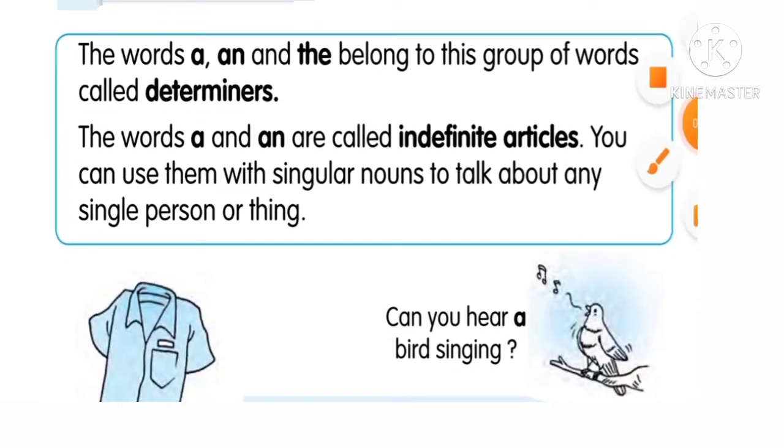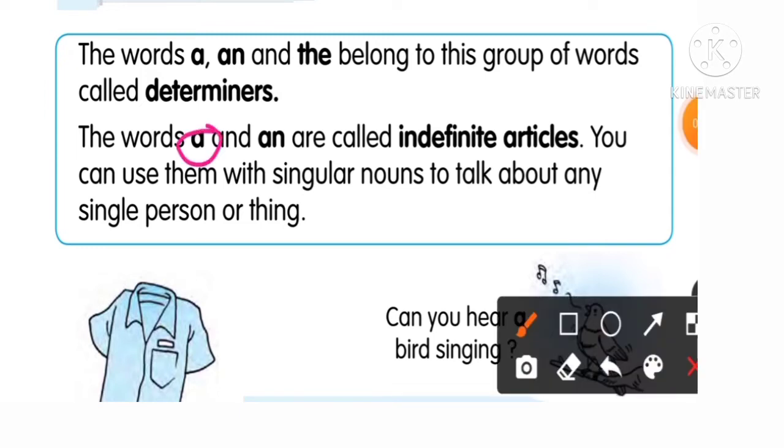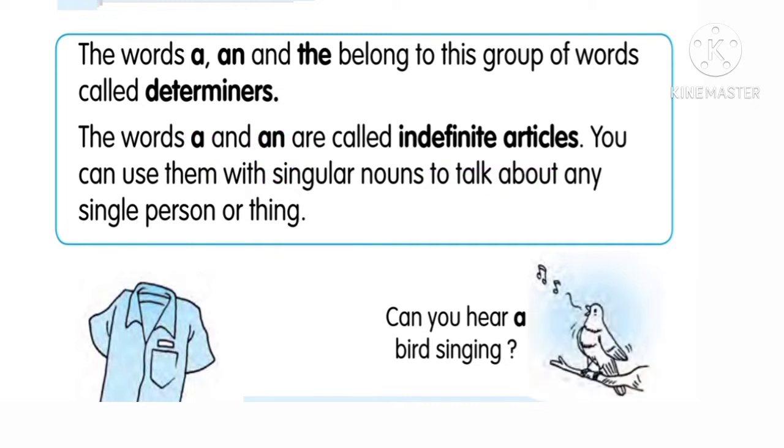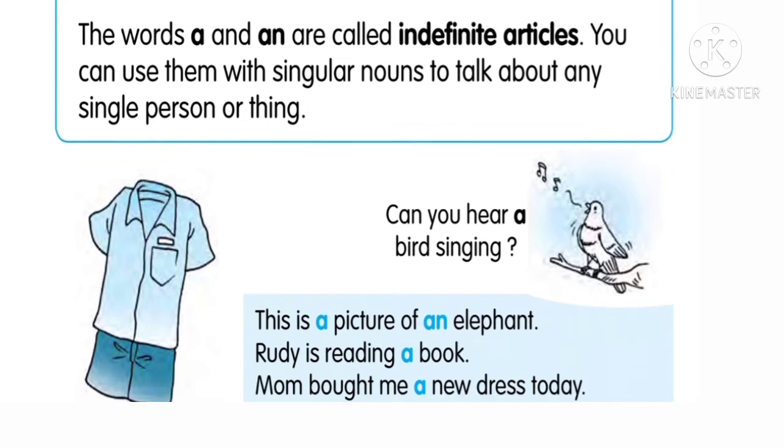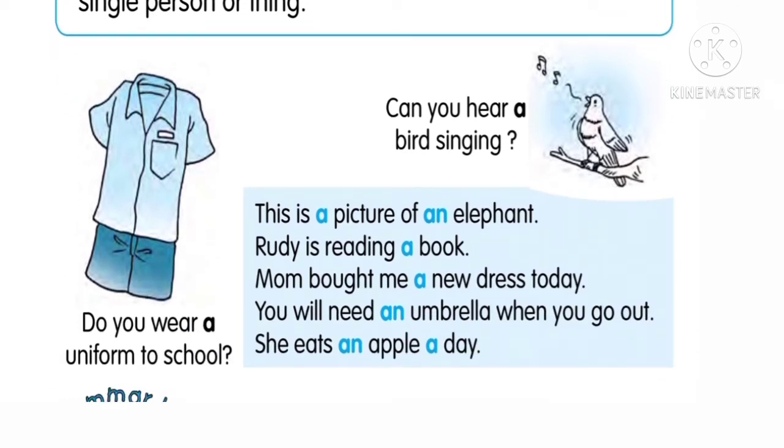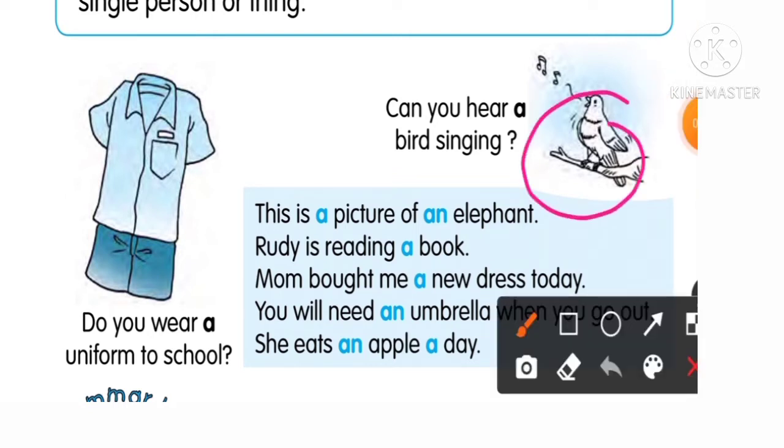Very important. Remember again, the words a and an are called the indefinite articles. You can use them with singular nouns to talk about any single person or thing. See here, with the picture you can understand it better. Can you hear a bird singing? That signifies a single bird. Do you wear a uniform to school? A single uniform. And this is a picture of an elephant.